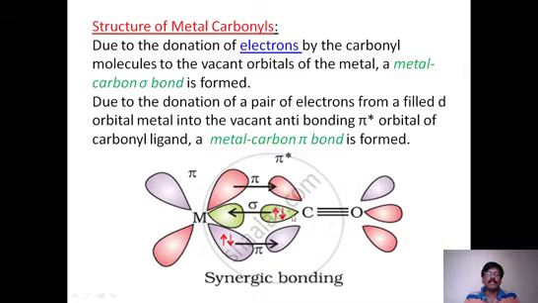So due to this, the CO bond length increases because the M-C bond length decreases. The bond length between metal and carbon decreases because of the strong two-way bonding, and that is what we call synergic bonding. Due to this synergic bonding, the bond length between metal and carbon decreases, and the carbon and oxygen bond length increases. So this is how we can say a synergic bonding is formed between metal and carbonyl, and this is the special characterization of carbonyls as ligands when they form complexes with metals.